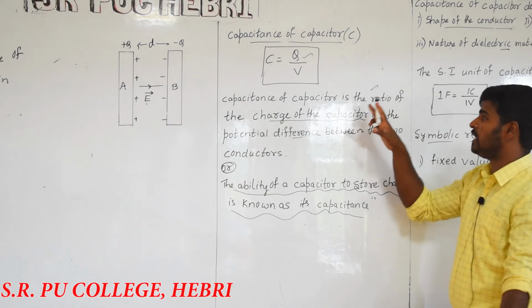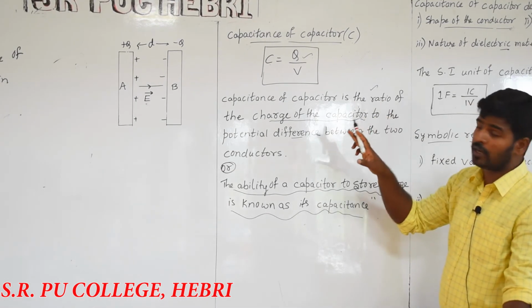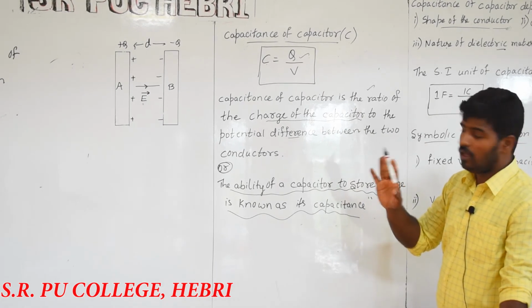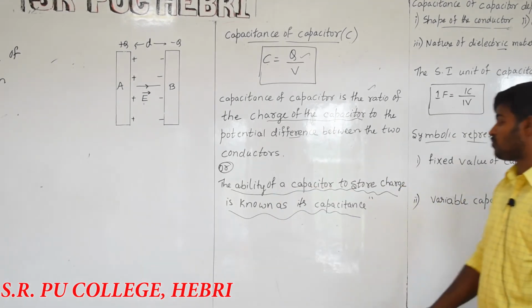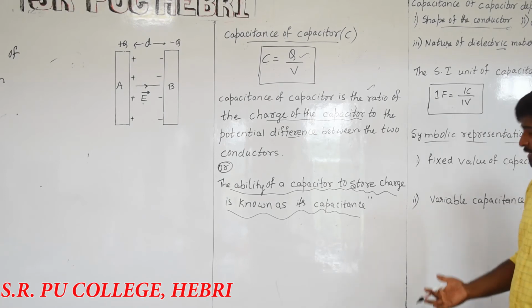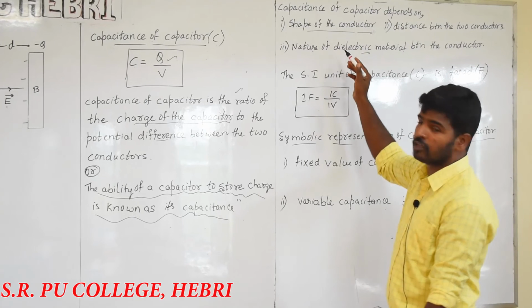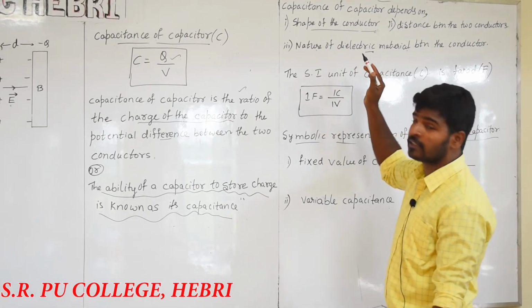Capacitance of capacitor is the ratio of the charge given to one of the conductors to the potential difference between the conductors, or the ability of the capacitor to store charge is known as the capacitance of capacitor. ಹೀಗೂ ಸಹ ಡಿಫೈನ್ ಮಾಡ್ಬೋದು.